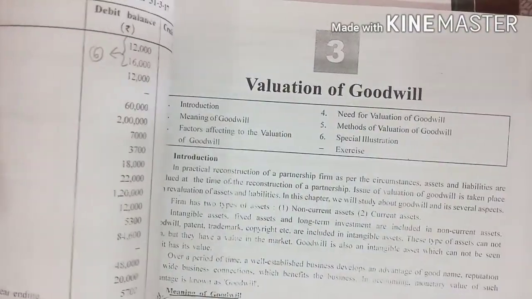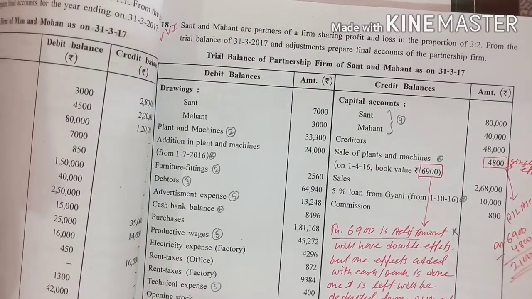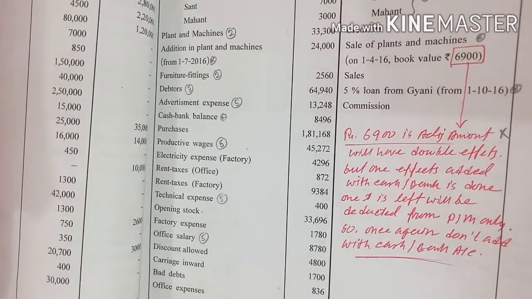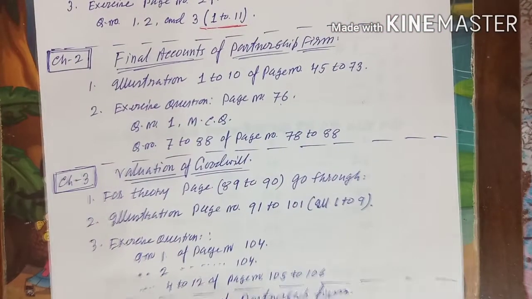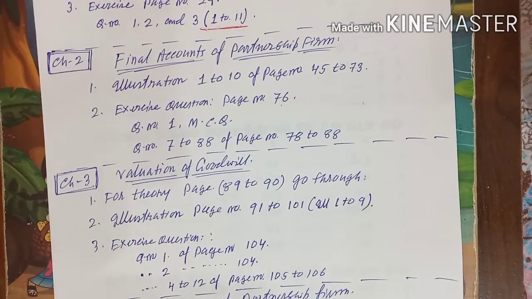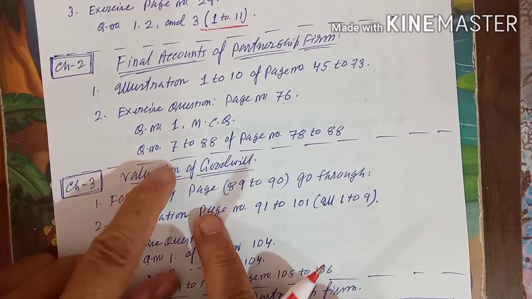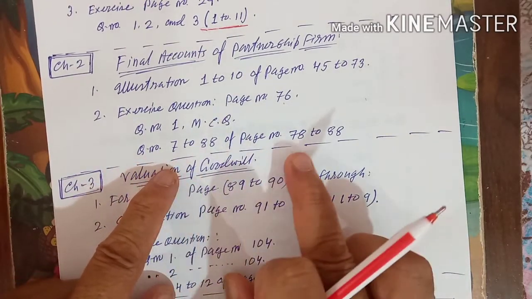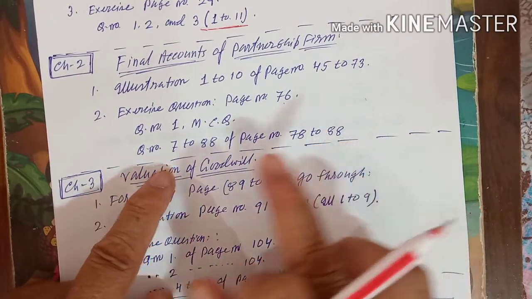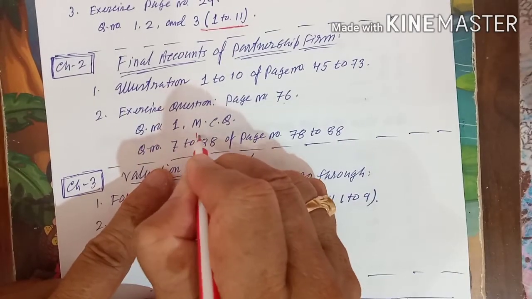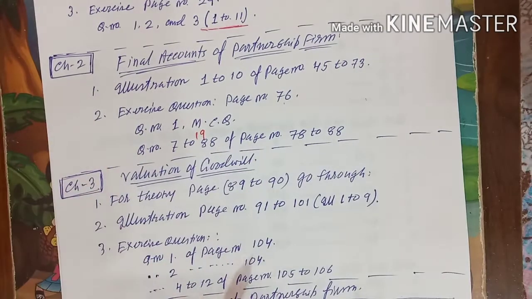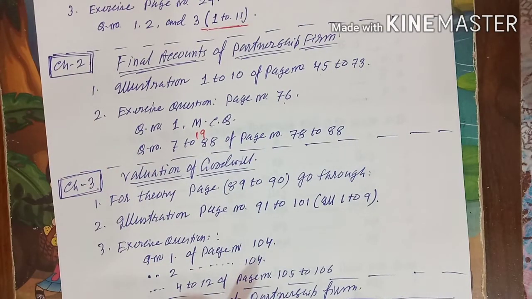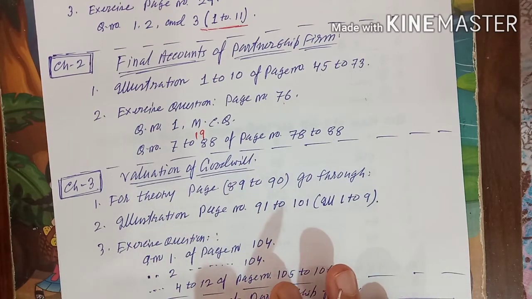The last is coming on page number 87, question number 19. So you will go through page number 78 to 88, question number 7 to 19. All these 7 to 19 are practical questions, and you have already done the answers.